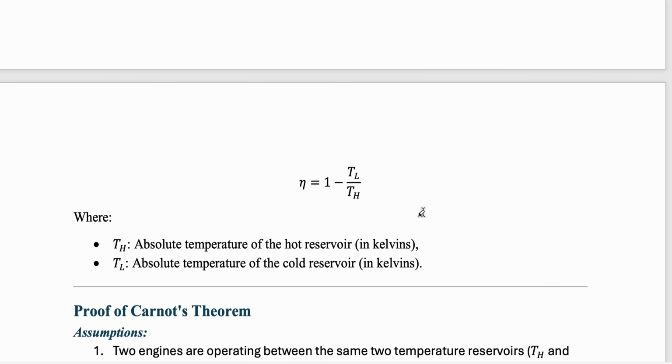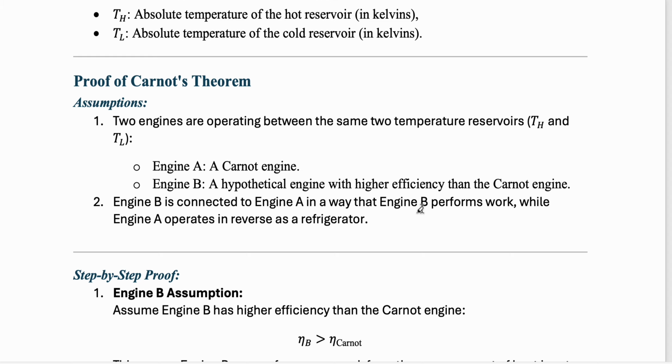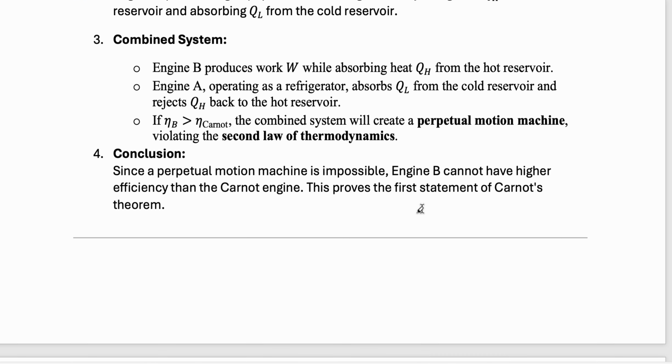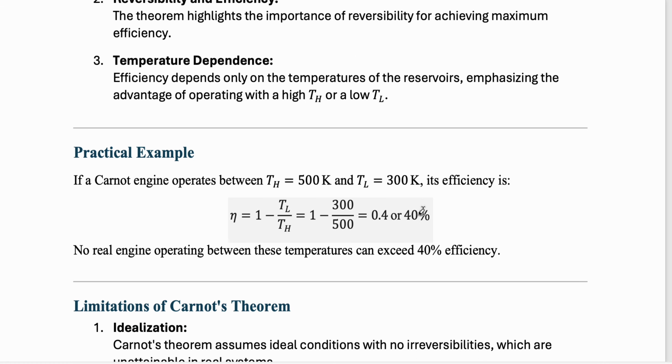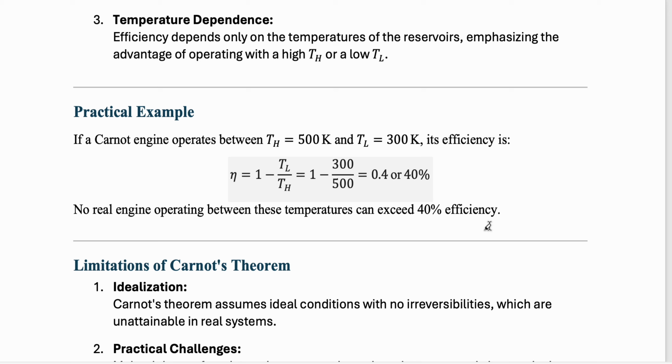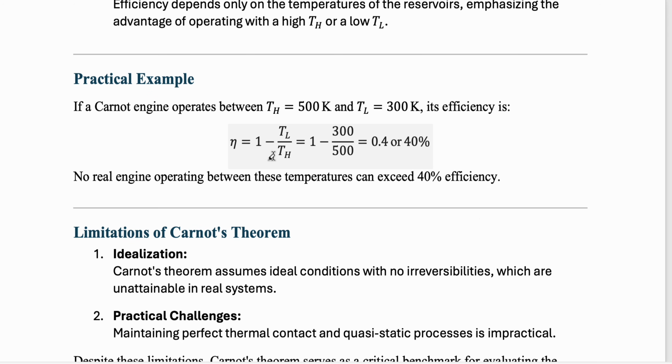As I said, efficiency is there, and the proof we really don't need to do right now. Skip the real world engines and applications. I'll share this PDF, you can definitely check it. A numerical problem might ask you to find the efficiency. They will give you the temperature of the hot reservoir and the temperature of the cold reservoir, and then you do your calculations. But please remember that they may not use the terms TH and TL. They might tell you the temperature of the hot reservoir is this much and the cold reservoir is this much, find the efficiency. You'll always see that the temperature of the hot reservoir is greater than the cold reservoir.